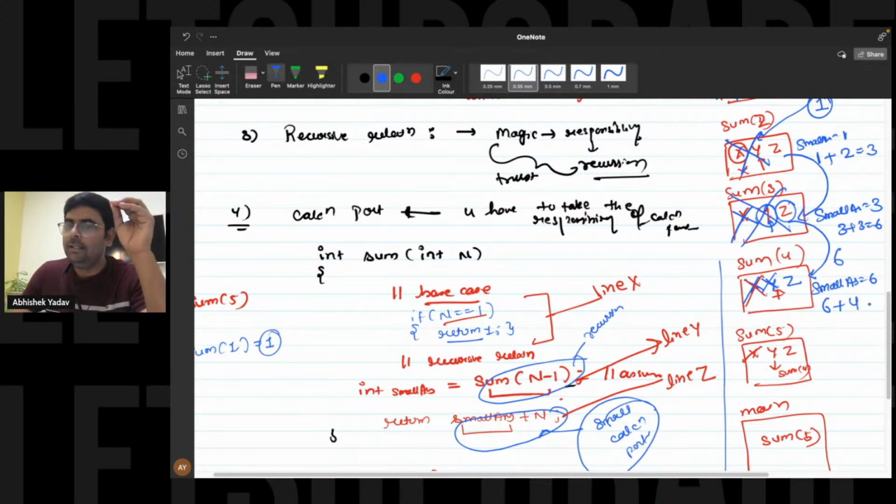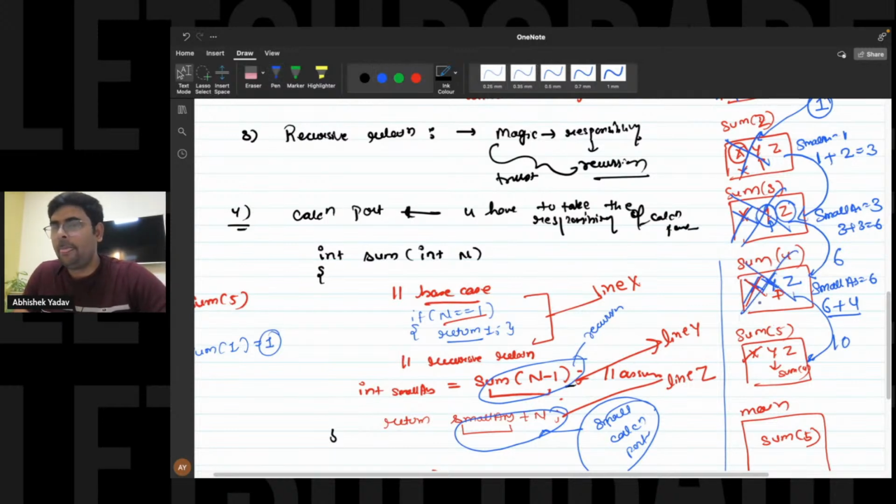That is 6 plus current value of n is what? 4, right? So you can see, guys, this 6 plus 4 is what? It is 10. 10 is sum of natural numbers from 1 to 4, right? And what you're doing with this 10, you're returning 10 to the previous function call. Return keyword means return the value to the previous function call and destroy the current stack frame, right?